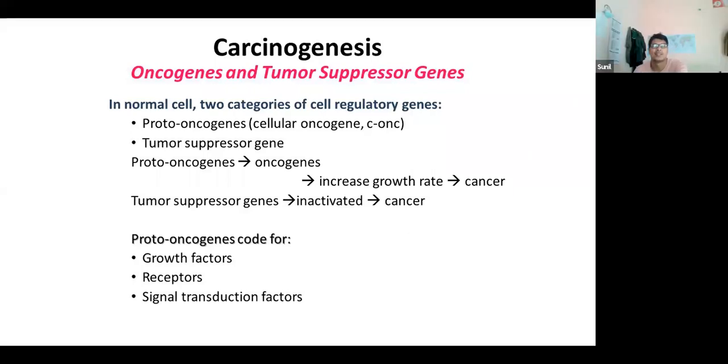Shouldn't it be opposite? Like tumor suppressor genes get activated and suppress the tumor. In normal conditions, yes. In normal conditions, oncogenes are supposed to be suppressed, tumor suppressor genes supposed to be active. But when tumor suppressor genes are inactivated, their job is lost. It's like, instead of having police in a police station, having thieves controlling the police station. So you switch the roles.